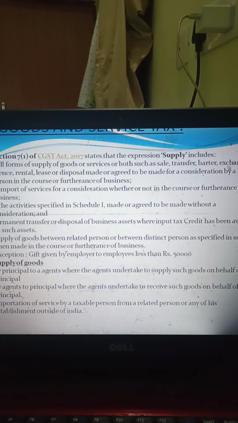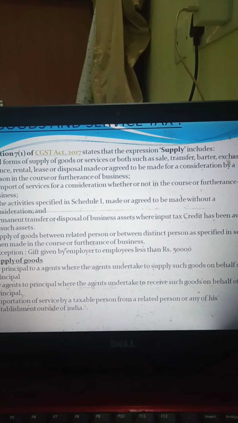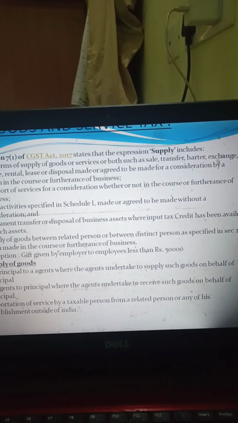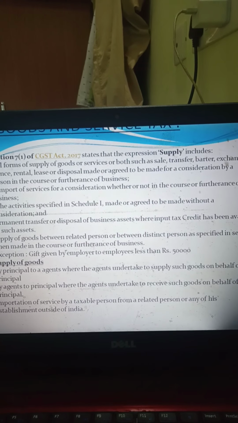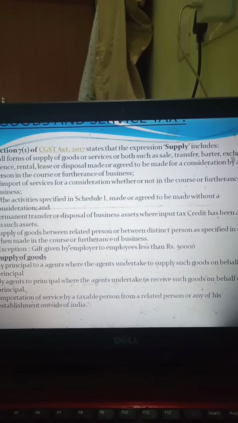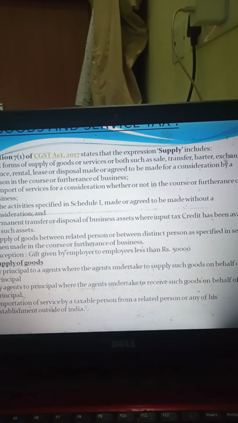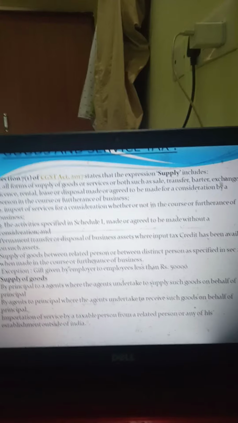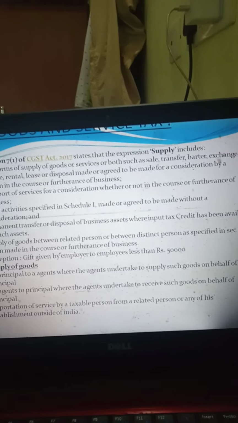Exception: certain activities listed in Schedule I are to be considered under supply even though they are made without consideration. For example, employer, agreed to be made without consideration.